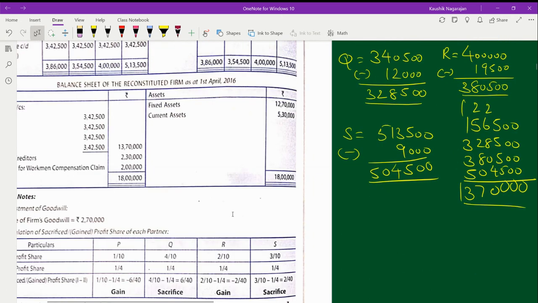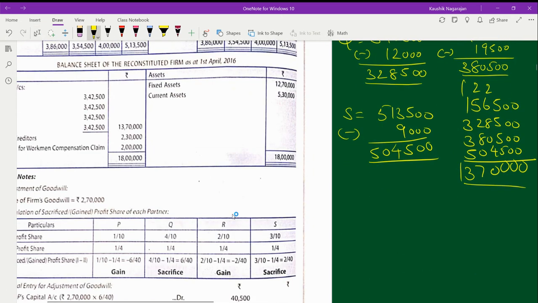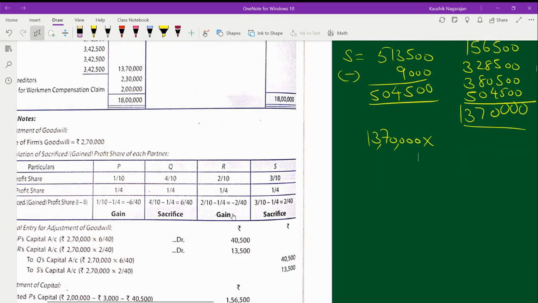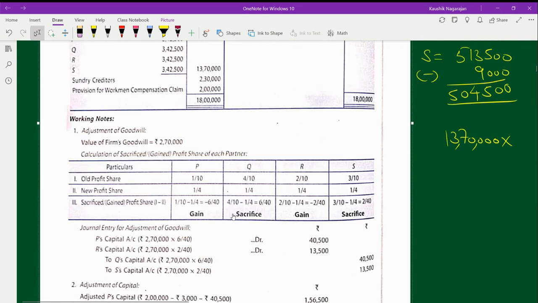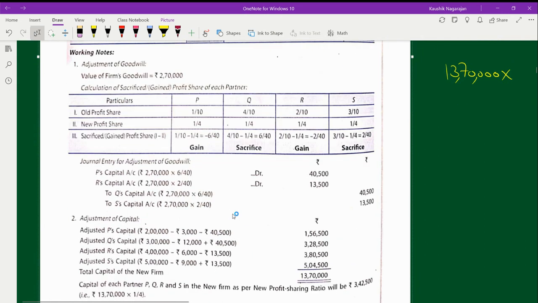Now what you have to do is, in this amount of rupees 13 lakh 70,000, find out the new profit sharing ratio of each and every partner.